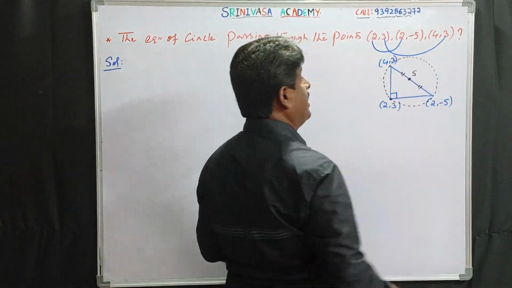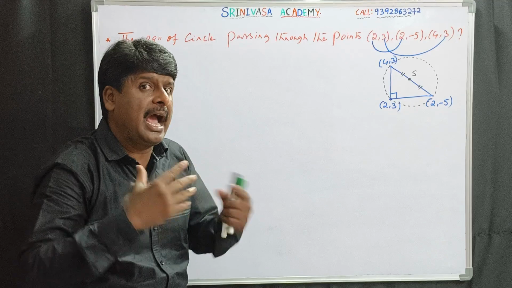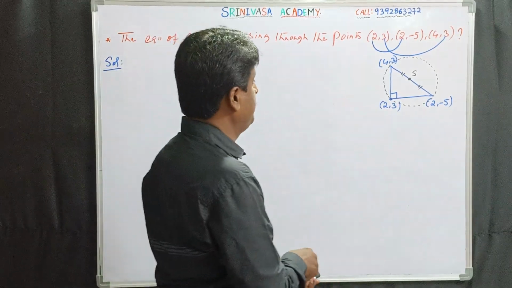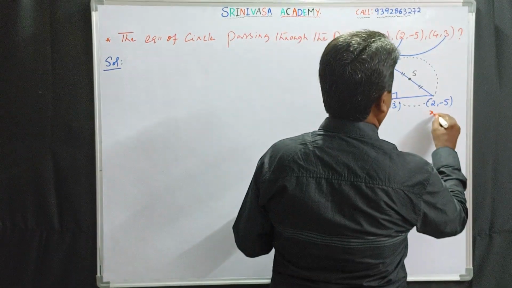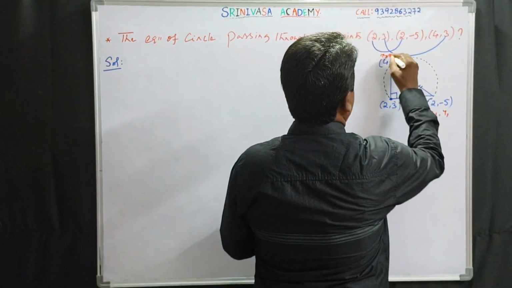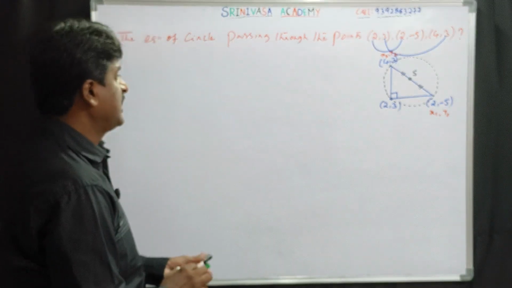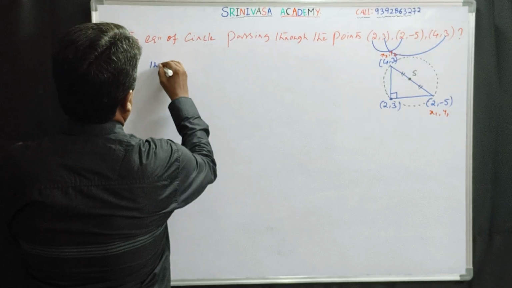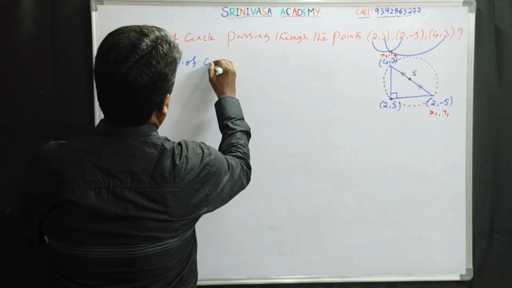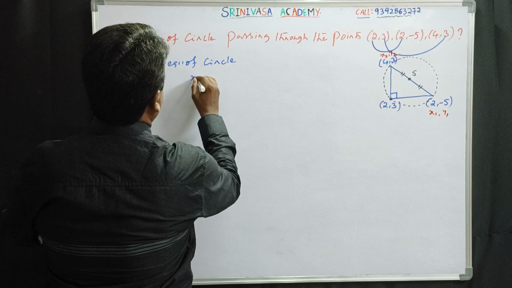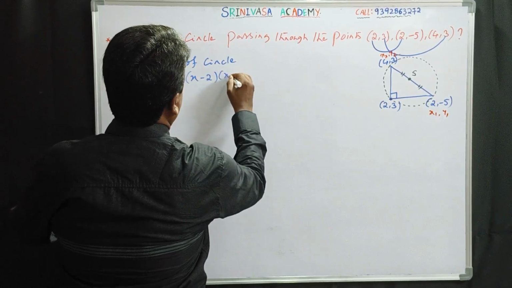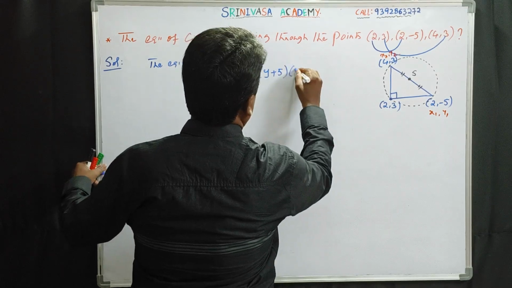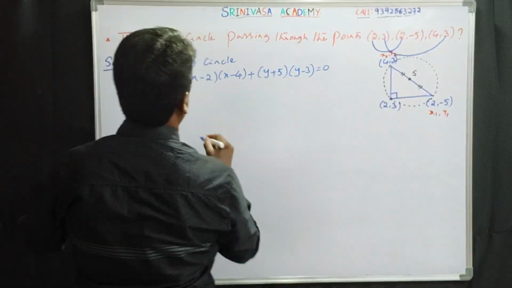The circumcircle of a right angled triangle is nothing but the circle having the ends of the hypotenuse as endpoints of the diameter. Let it be (x1, y1) and (x2, y2). Now the equation of a circle whose endpoints of diameter we know very well: (x - 2)(x - 4) + (y + 5)(y - 3) = 0.